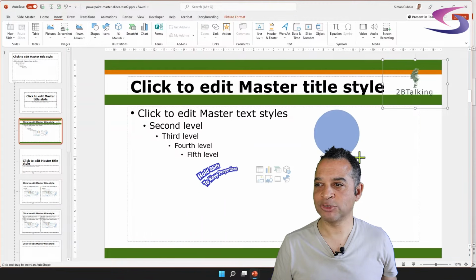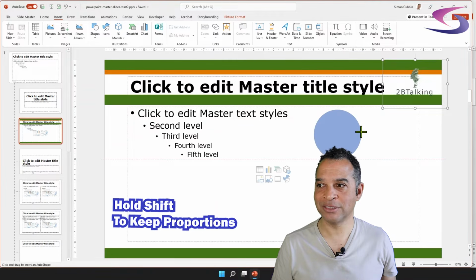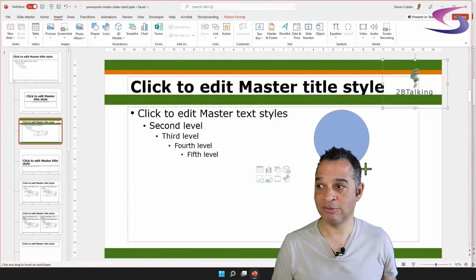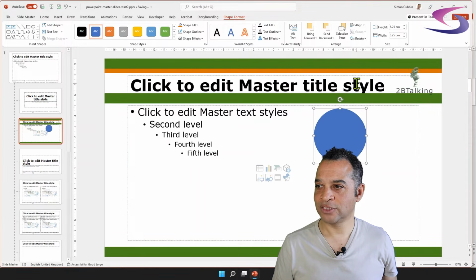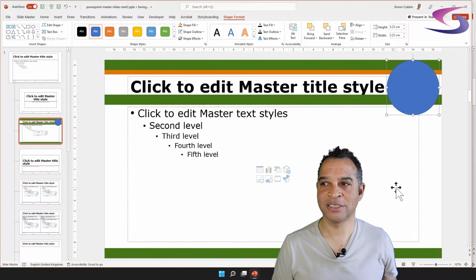What that does is, as I'm dragging, it keeps the oval shape round. It doesn't make it egg shaped. Hold down the shift key, it keeps it round. So I'm just going to make it like so big. That looks good. Let go. That's great. So what I'm going to do is click and drag that over the logo like so. Excellent.